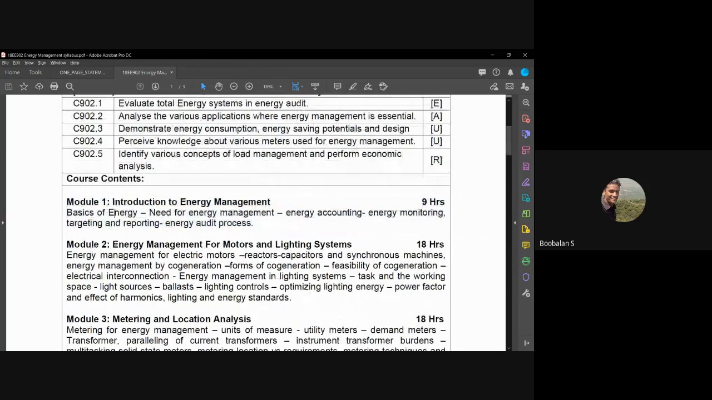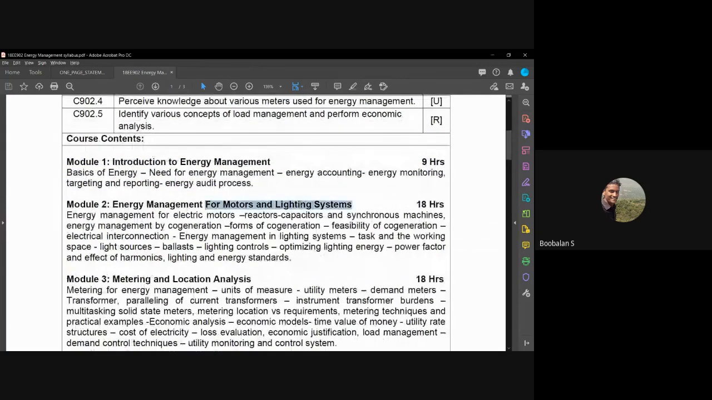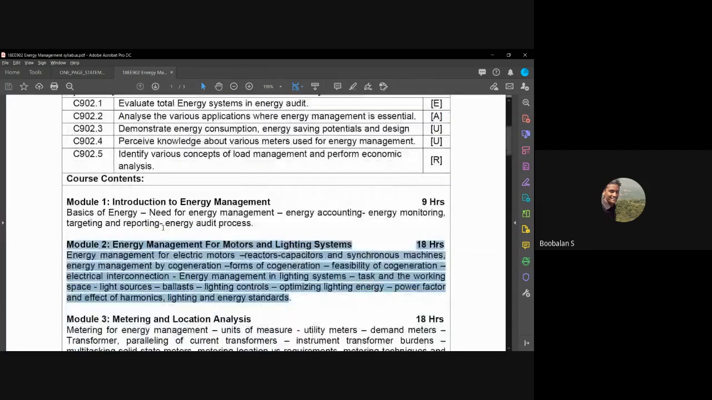And in module number 2, we moved into energy management for motors and lighting systems. This is the most important area in energy management, right? Because around the world, industry people are actually using 70% of energy. And on that 70% maximum energy, it is the electrical motors that consume it, right? So only electrical motors are consuming it, so we need to discuss electrical motors a lot, right?